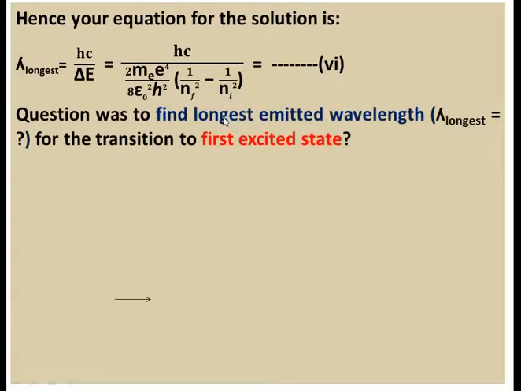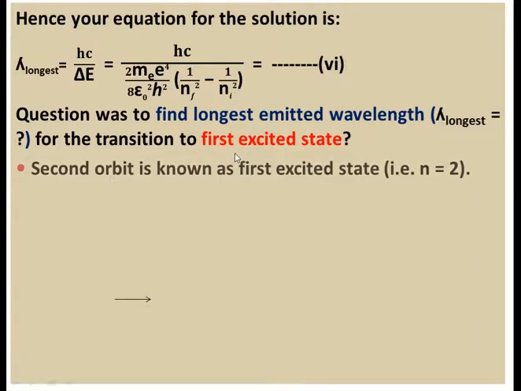Now the question was to find the longest emitted wavelength, which is the unknown quantity, for the transition to the first excited state. So the second orbit is known as the first excited state, which means n is equal to 2.